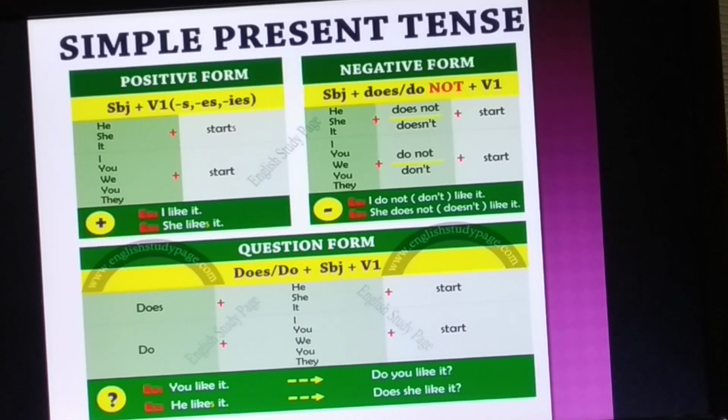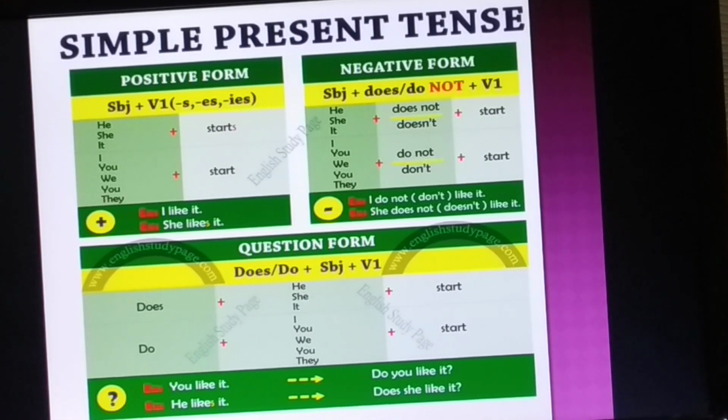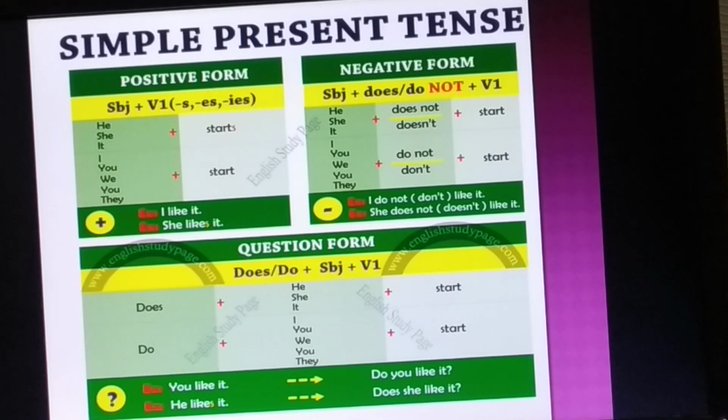The thing that we have to remember is if the subject is third person singular number, for example, he, she or it or any other singular subject, we are going to use s or es at the end of the verb. For example, I like it, she likes it.